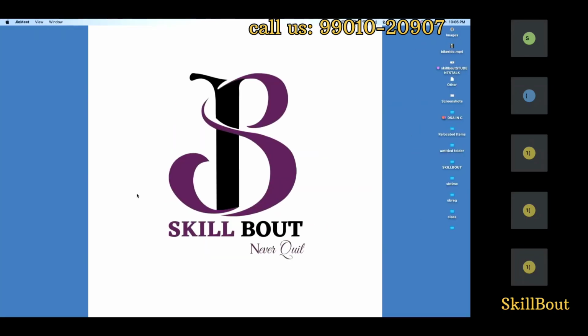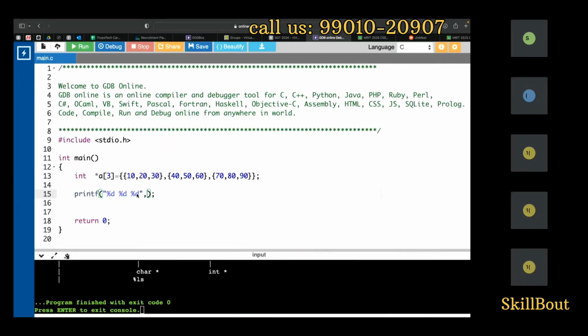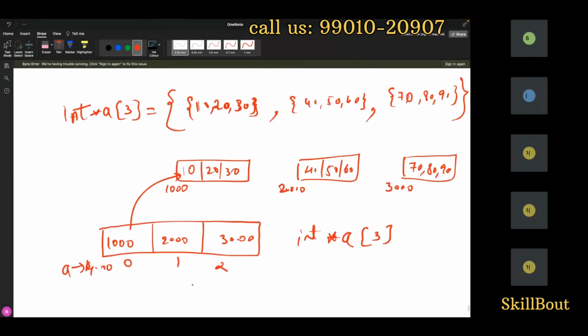Now look here, guys. This one also has indexing 0, 1, 2. Now if I write a of 2 of 1, what should I get? 80 I should get. Now if I write a of 1 of 2, what should I get? 60 I should get.